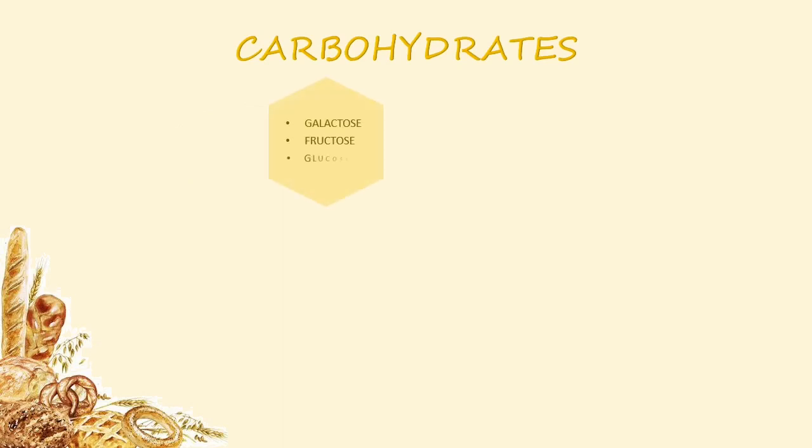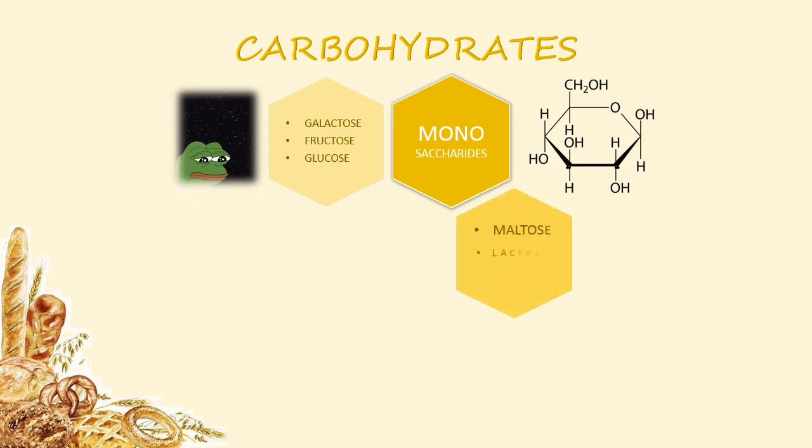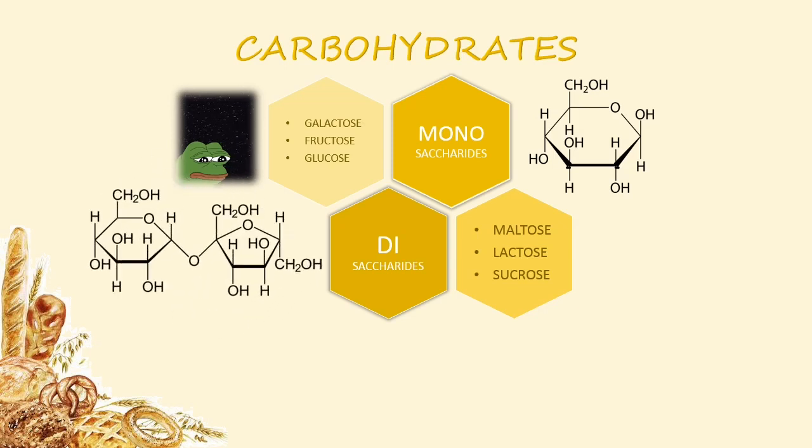Galactose, fructose, and glucose are monosaccharides or one saccharide. An easy way to remember this is Mana Galaxy Froggy. Maltose, lactose, and sucrose are disaccharides or two saccharides. An easy way to remember this is the Malaysia.